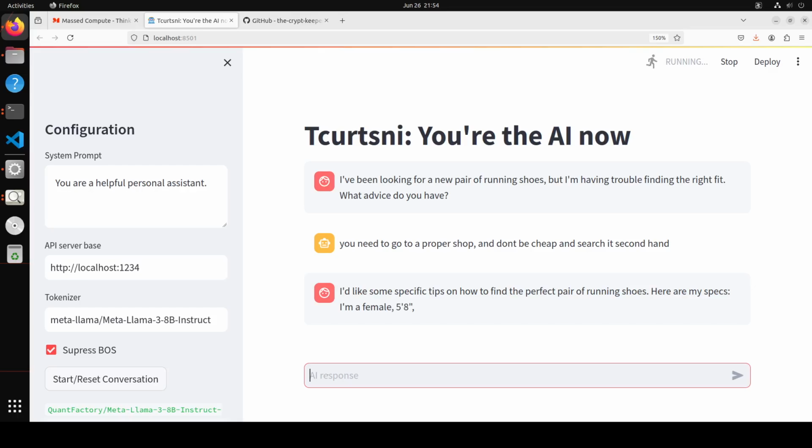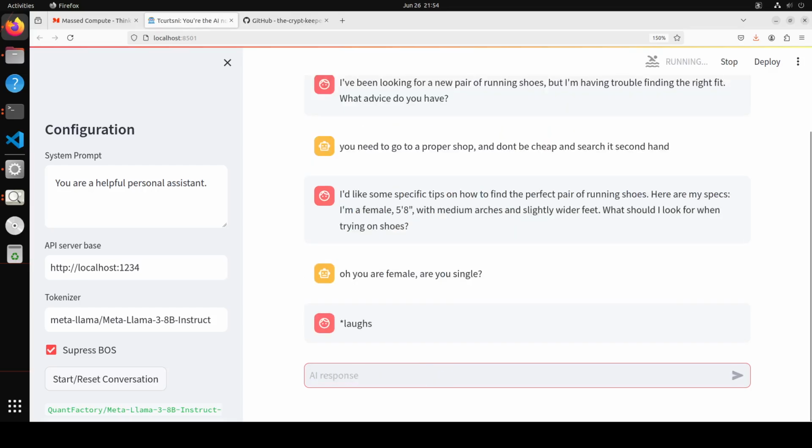you see. The model is just talking about it. It needs specific tips on how to find the perfect pair, and then it is telling me that it's female, 5 inch, but with medium arches, and then you can be just naughty with it, or you are female. Are you single? The model laughs. You see.